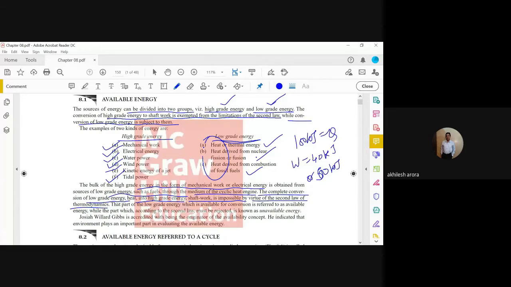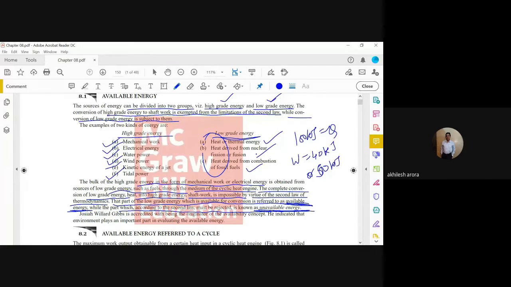And then let us see here that part of the low grade energy which is available for conversion is referred to as available energy. What is available energy? It is the low grade energy which can be converted into work, and the part which, according to the second law, must be rejected is known as unavailable energy. So which we can't convert into work is unavailable to us.